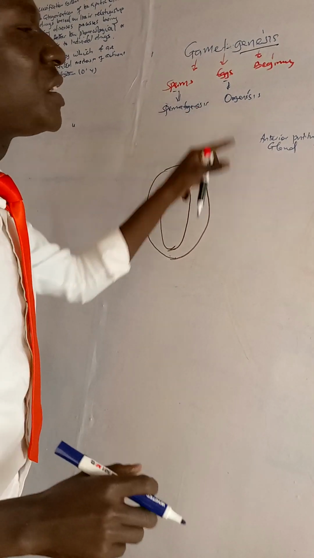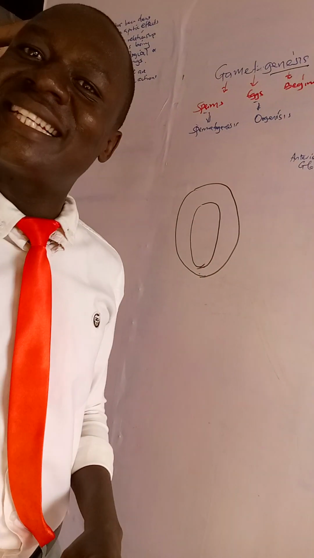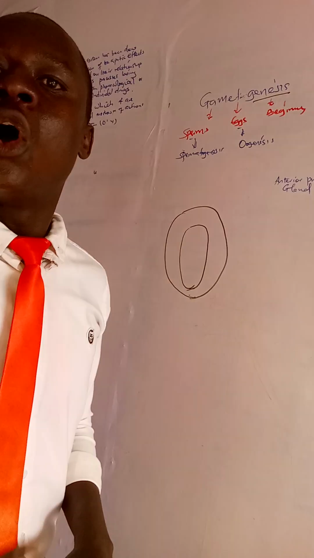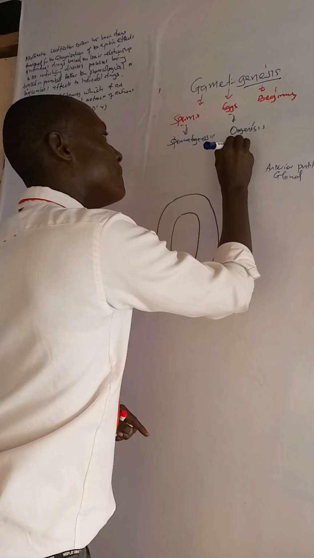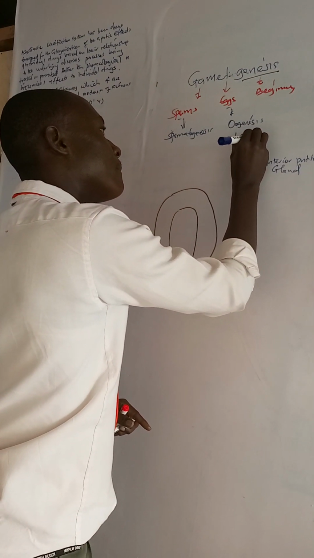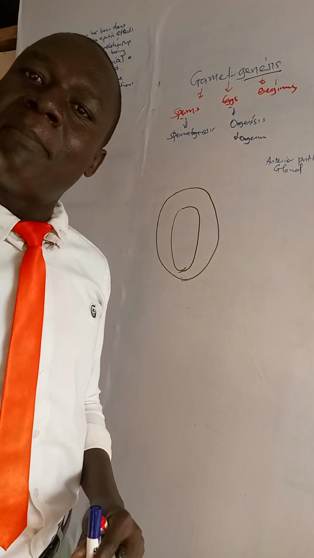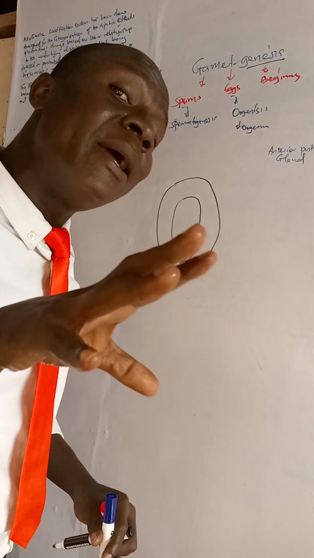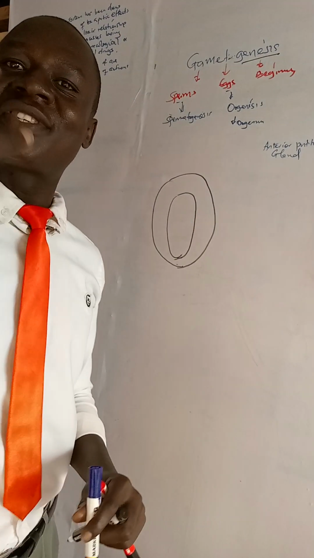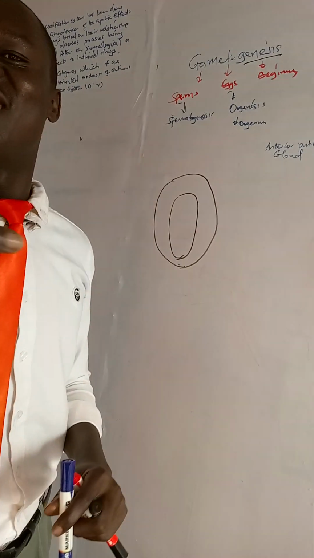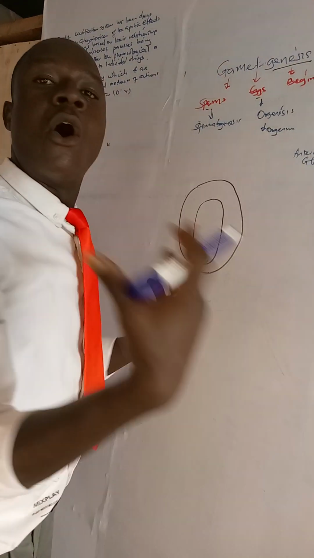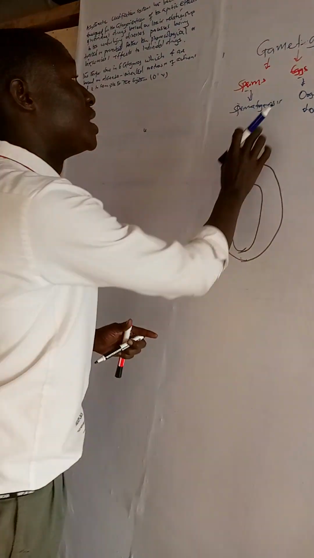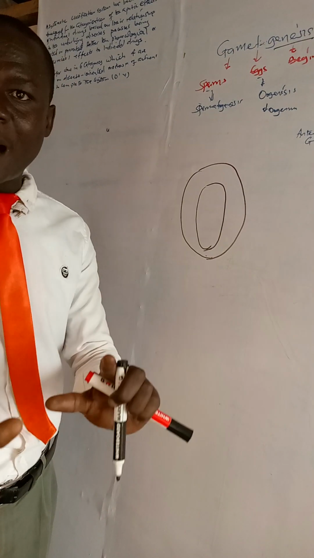Now, it is oogenesis, not eggogenesis, because the smallest young and premature eggs are known as oogonium. Oogonium are the premature eggs that are found in the female, which is done before birth. That's why, instead of saying eggogenesis, they call it oogenesis. That is the beginning of the production of eggs. Then spermatogenesis, we said genesis is the beginning. So this is the beginning of production of sperms.